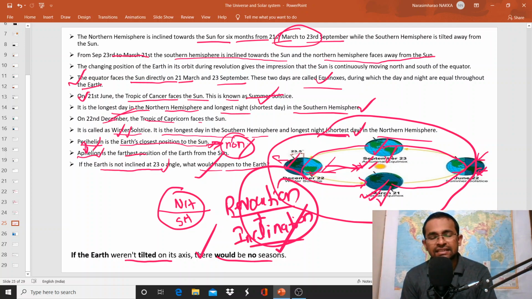The main reason is the tilt of the axis of the Earth and its revolution. If Earth is not inclined at a 23.5 degree angle, then definitely there would be no seasons. That means the entire Earth experiences the same type of climatic conditions.